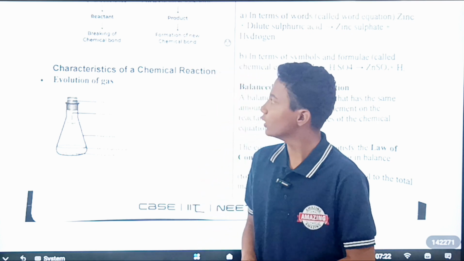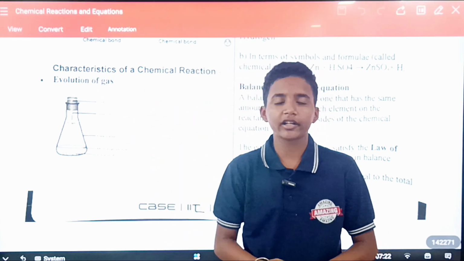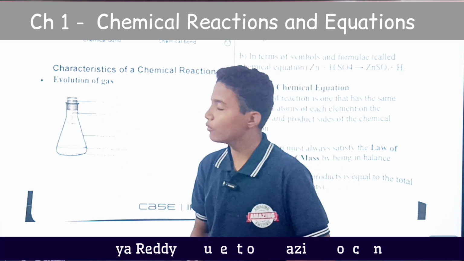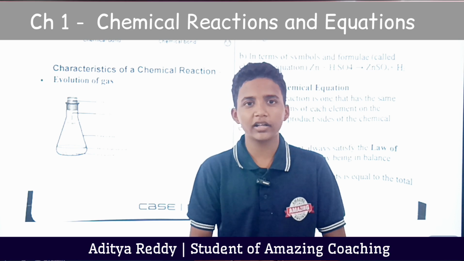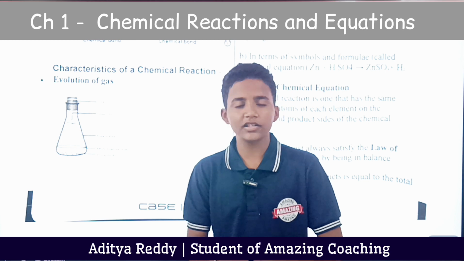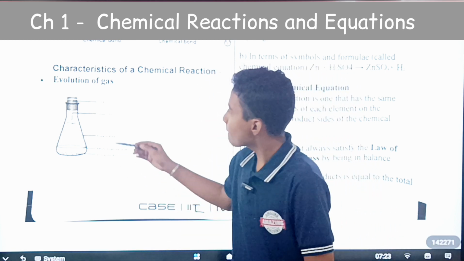I am going to introduce our topic, characteristics of chemical reaction. You know that a chemical reaction has some characteristics, such as evolution of gas. First, we will understand what is evolution of gas. In a chemical reaction, the end product is released in the form of gas, such as oxygen, carbon dioxide, hydrogen. Now we will see one example.